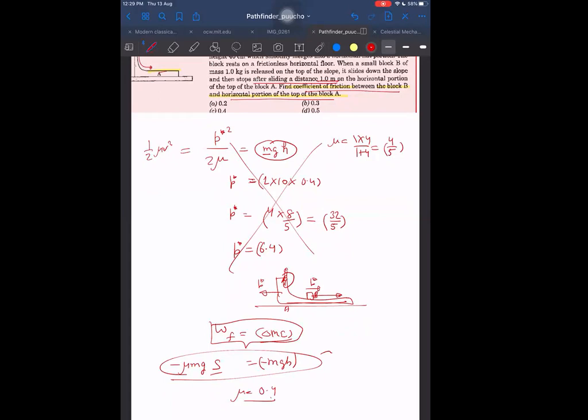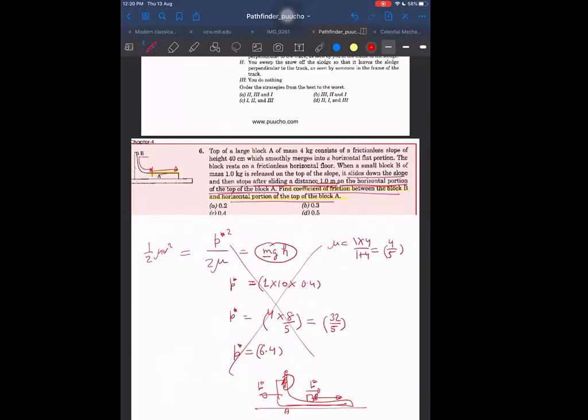Same or not? How can we say that the given is relative distance, sir? It says it slides down the slope and then stops after sliding a distance of 1 meter on the horizontal portion of the top block. On the horizontal portion of that top block means relative only, sir. So 0.4, sir. Can you see how quickly, directly, one step answer only, right?